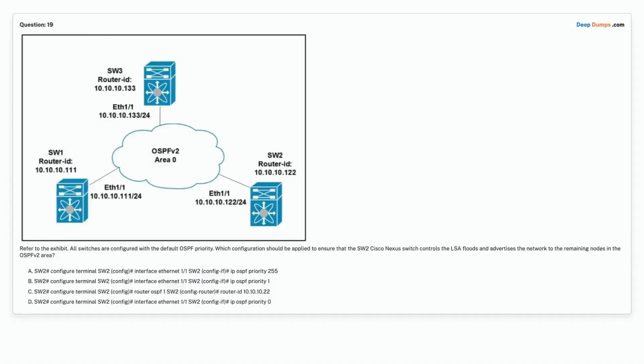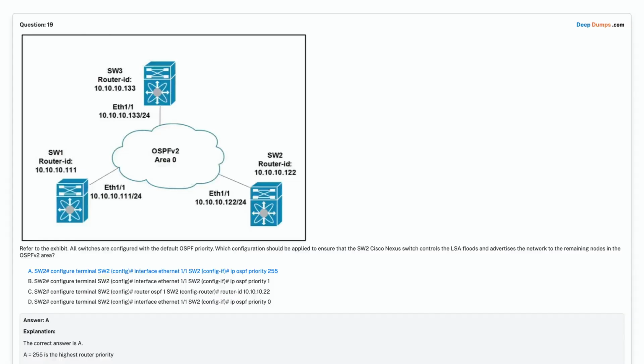Option D. SW2# configure terminal, SW2(config)# interface Ethernet 1/1, SW2(config-if)# ip ospf priority 0. Choose the correct answer.